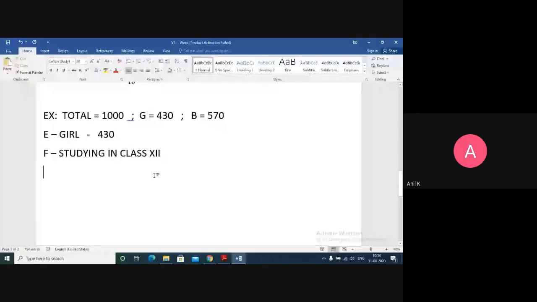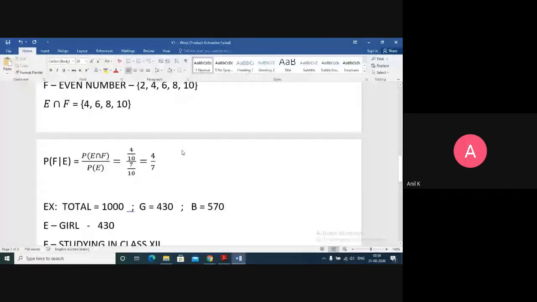All events are correct. Event E I have taken as girl, and F I have taken as studying in class 12. If I go for probability of E, that is choosing a girl: total number of girls is 430 upon total number of students, which is 1000. Now if I go for probability of F studying in class 12...